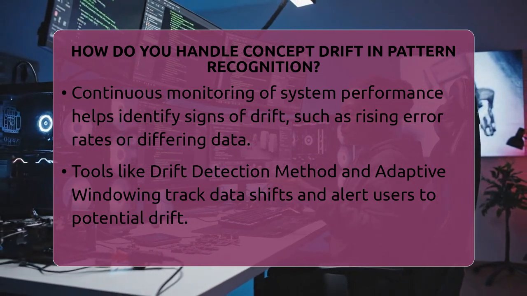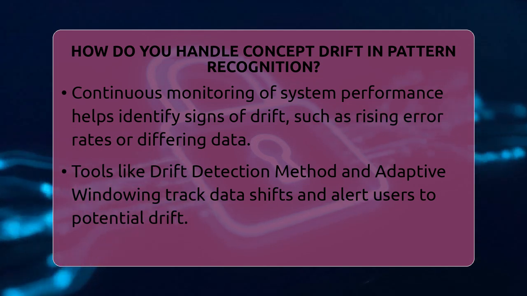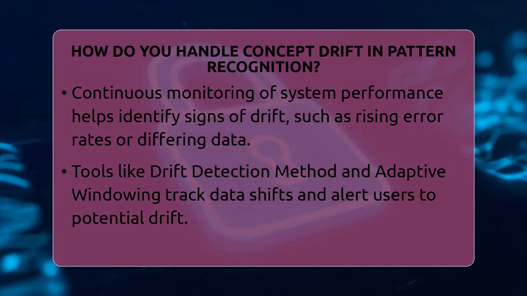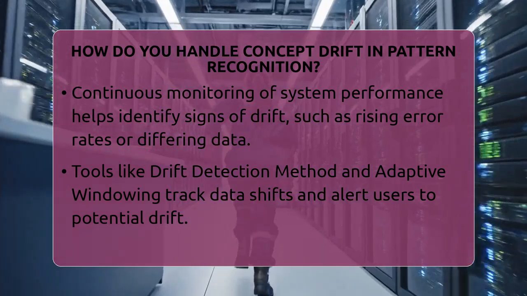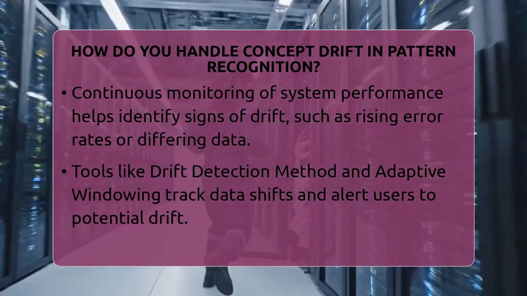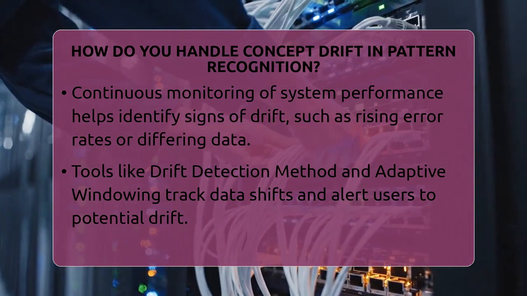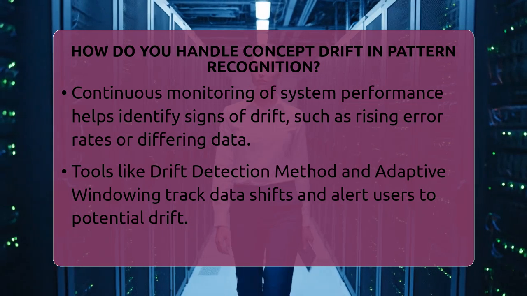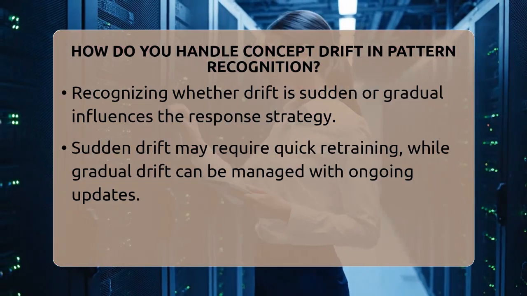Next, it's important to understand what kind of drift is happening. Sometimes the change is sudden, like a new trend appearing overnight. Other times, it's slow and gradual, like a shift in customer preferences over months. Recognizing this helps decide how to respond. Sudden drift might need a quick retraining, while gradual drift can be managed with ongoing updates.